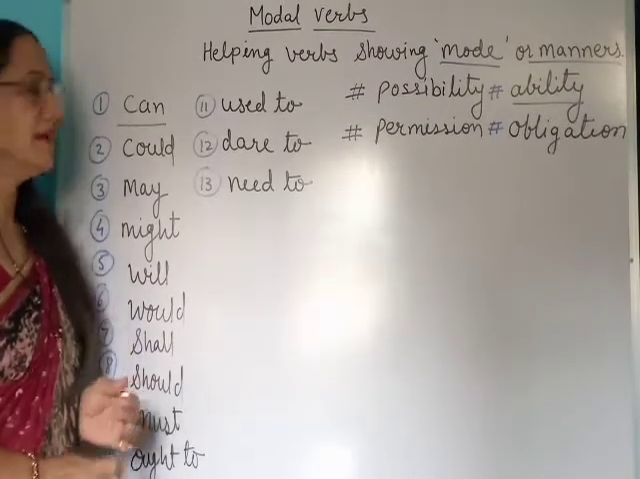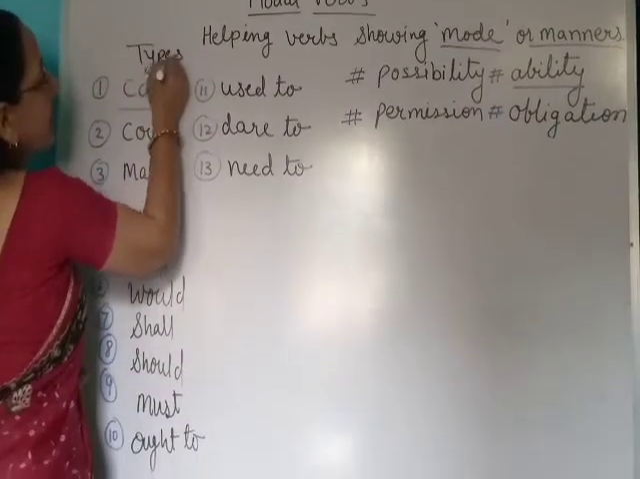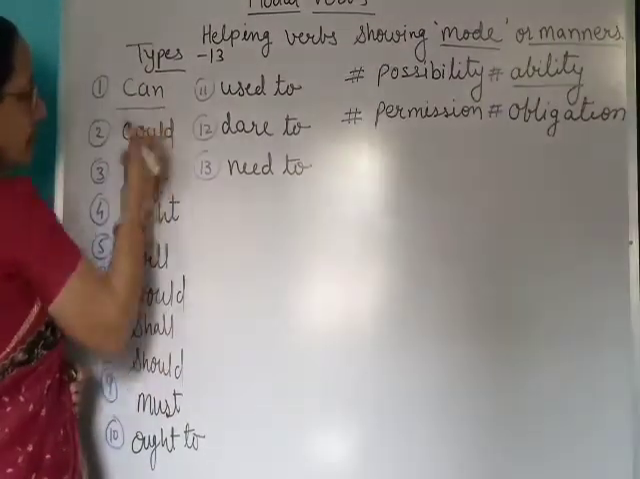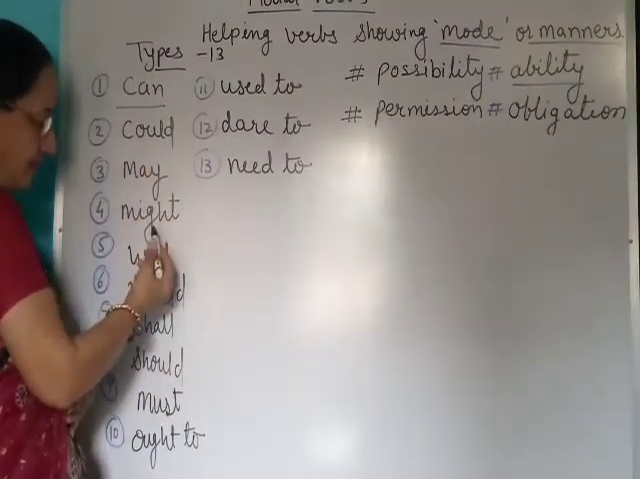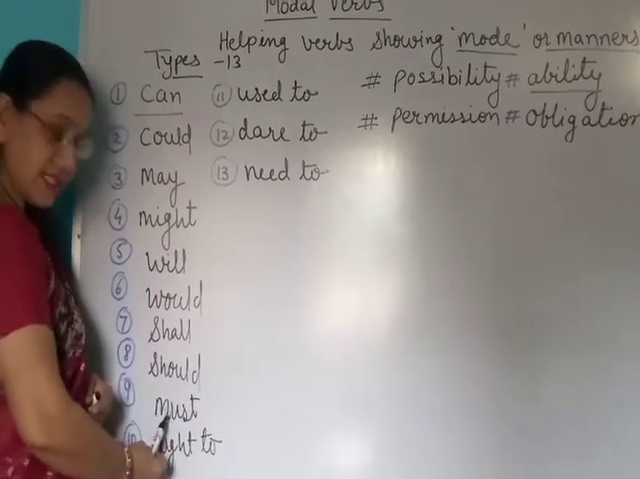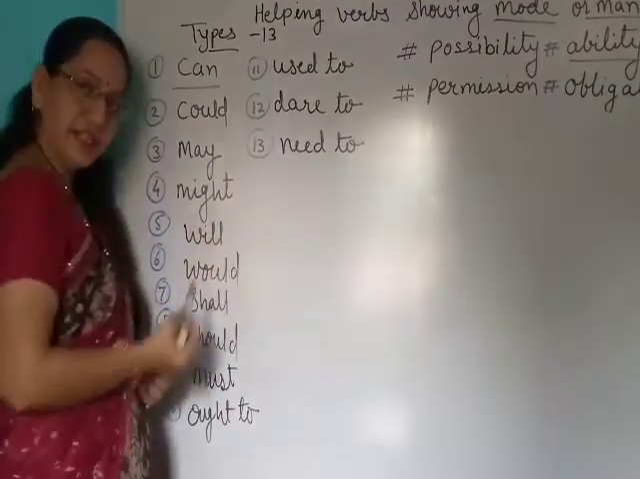So here we will learn the types of modal verbs. There are 13 types of modal verbs in our English grammar. These are can, could, may, might, will, would, shall, should, must, ought to, used to, dare to and need to.